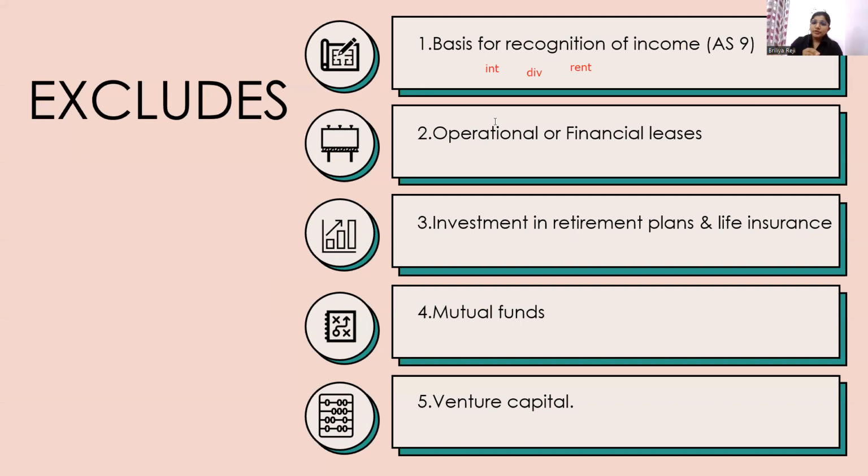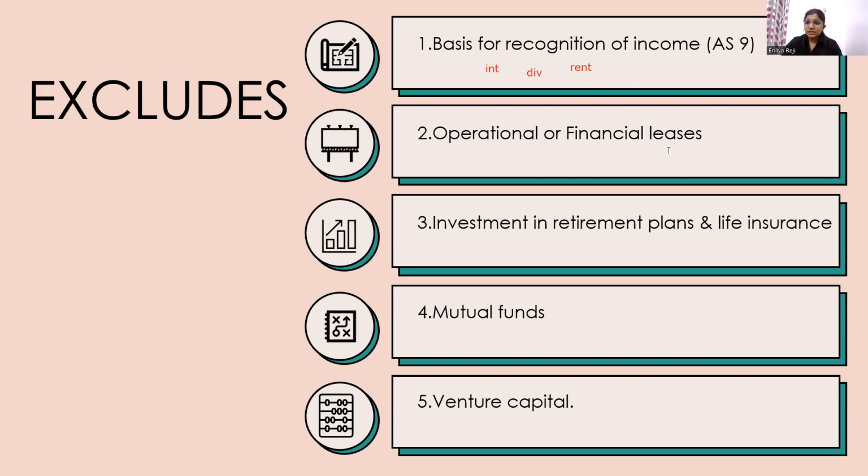We do not learn here how to recognize this income; that is learned in AS9. We only learn how to recognize the asset which provides this income. If any asset provides us with interest, dividend or rent, we learn how to recognize that asset in the books of accounts, not how to recognize the income. Okay.